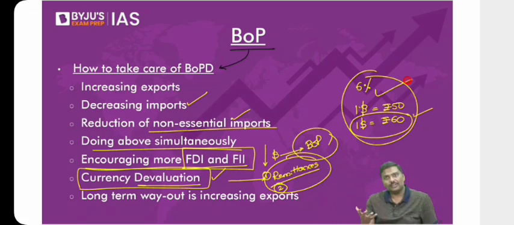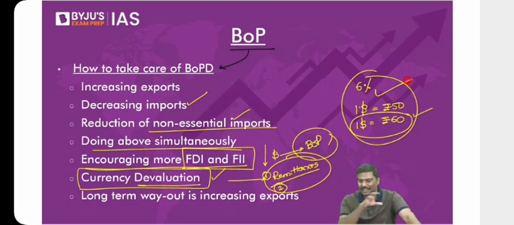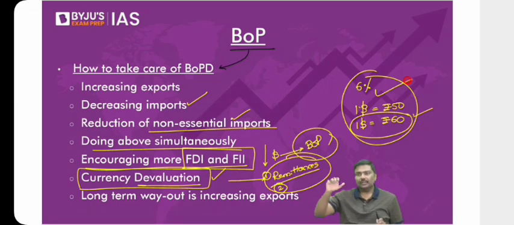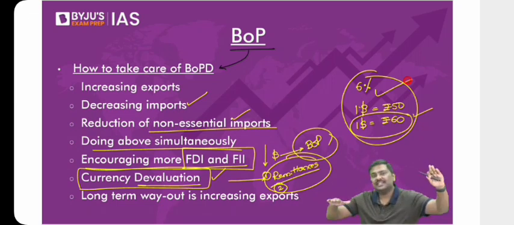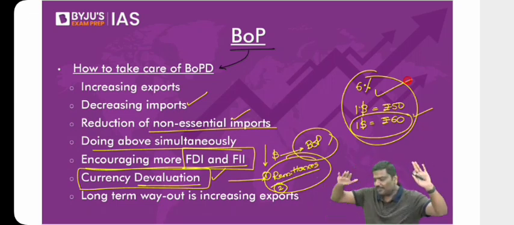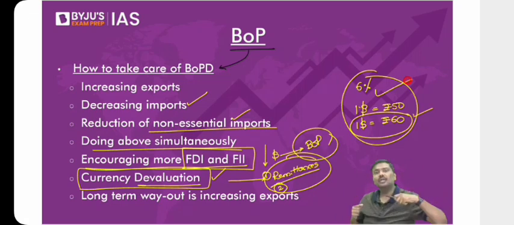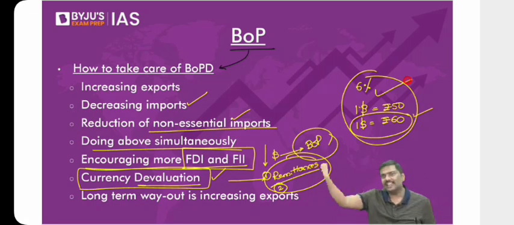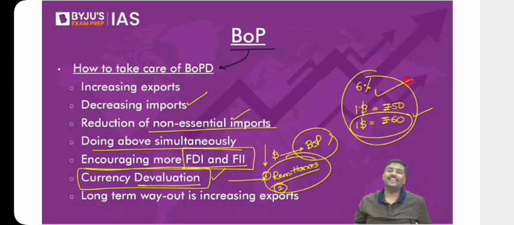That's the reason this kind of devaluation is done. But can the government of India devalue its currency? Looking at all of this, let me ask you a question. Can the government of India devalue its currency? No, it should not devalue its currency. Why? If the government of India devalues its currency, will the USA government sit quiet? Think of it. Will USA sit quiet? No. Will UK sit quietly? Will China, already there's an allegation that China devalues its currency. Will China sit quietly? So what it will lead to is competitive devaluation. Is it okay? It will lead to competitive devaluation. That's the basic idea of not going for devaluation.